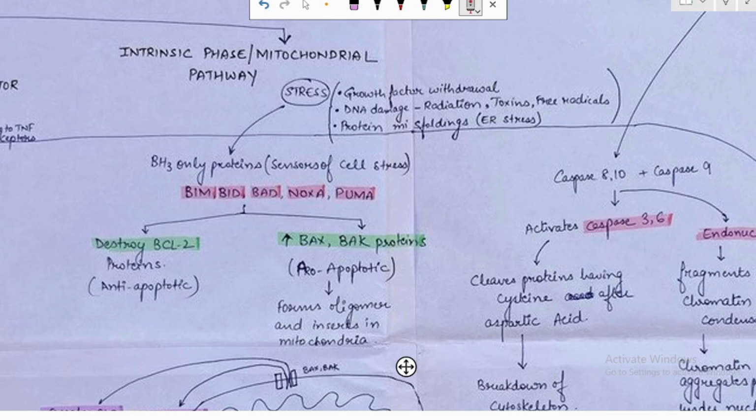These are BH3 only proteins. They have only one domain in them, that is BH3. These are the sensors of cell stress.